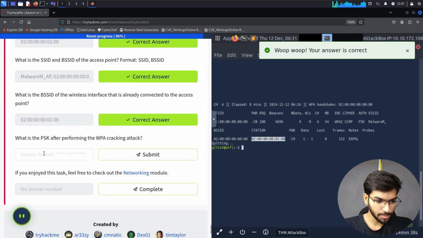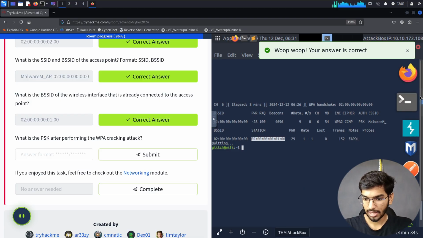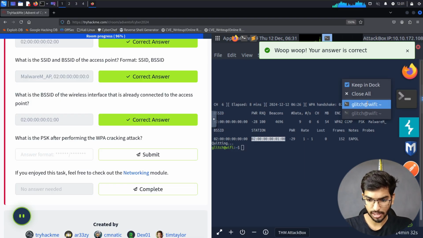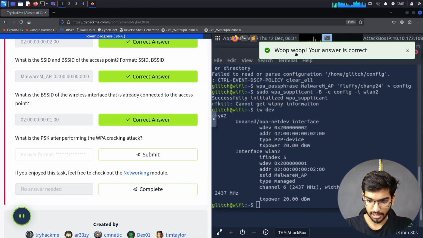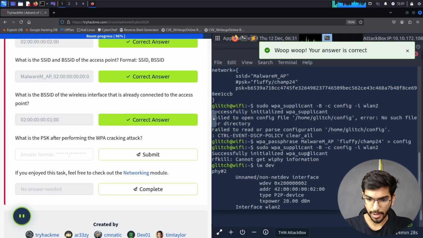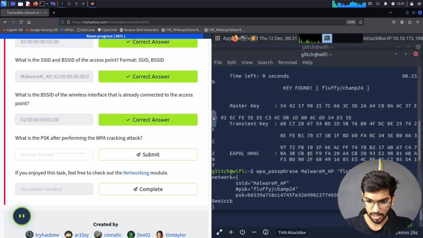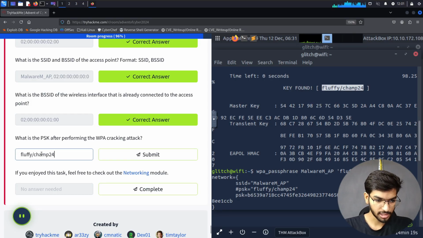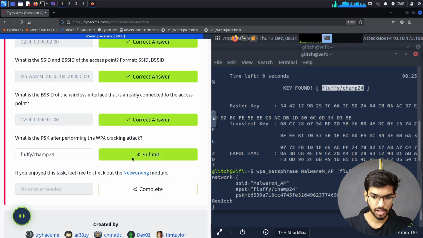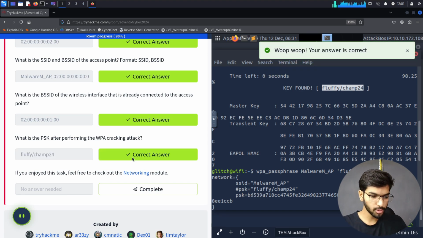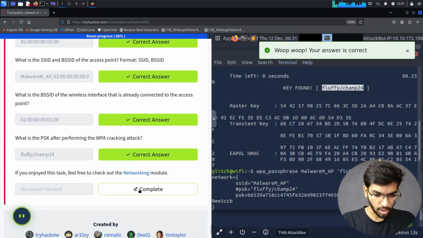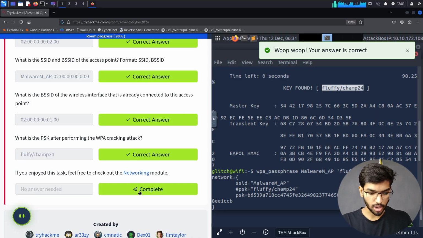Yes. What is the PSK, or the password found after performing the crack? Okay, so let's open this terminal here and then using the password that we got here, let's copy this and then paste it in here. So yes, now if you did enjoy this task, feel free to check out the networking module. Okay, so let's click on complete.